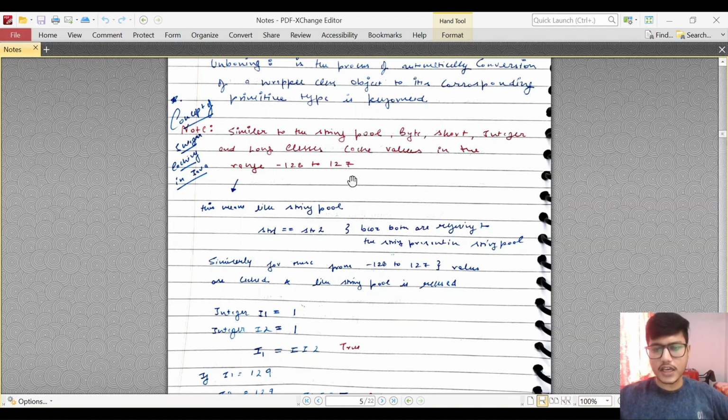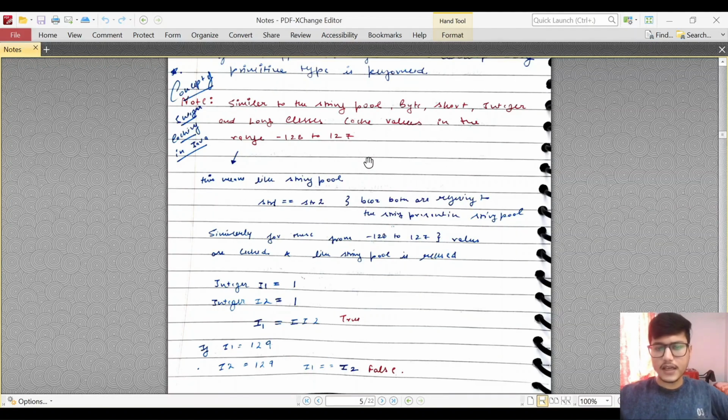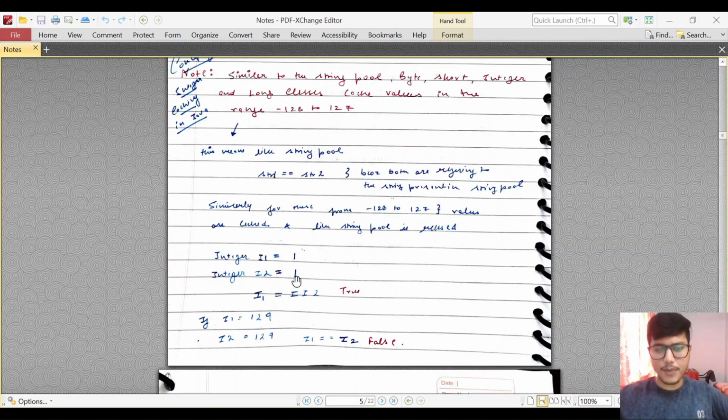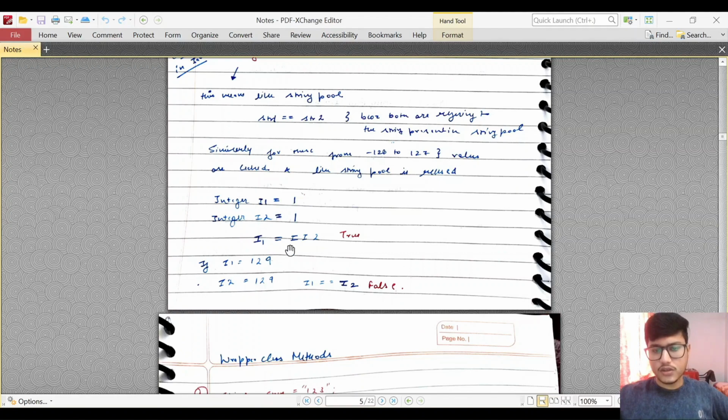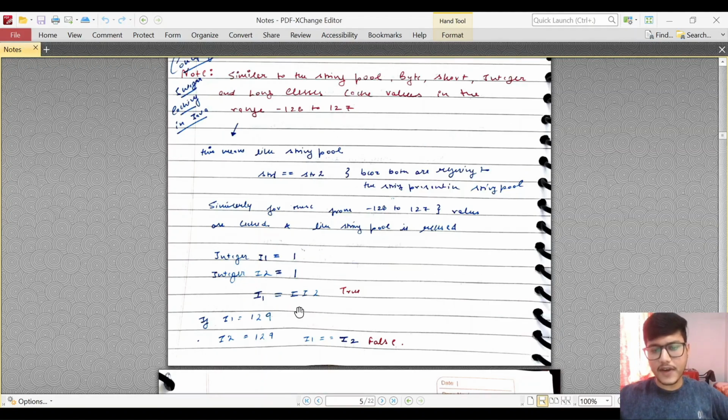This particular range is cached, and if you are using values from here, they will be used from the same reference. For example, we have Integer i1 equals 1, Integer i2 equals 1, and if we check i1 == i2, then it is true. This data type is a wrapper class. The equality is valid from minus 128 to 127, because in this range only one value will be created and all the references will refer to that value. Let's say you created 1, so 1 will be created in the cache, and the i1 reference will refer to that same value, and i2 will also refer to that same value. That's why it came out true.